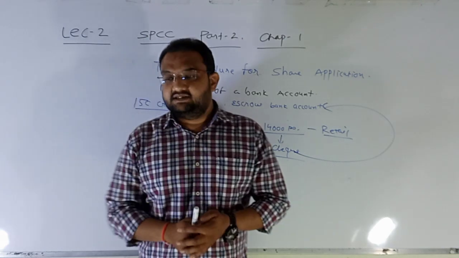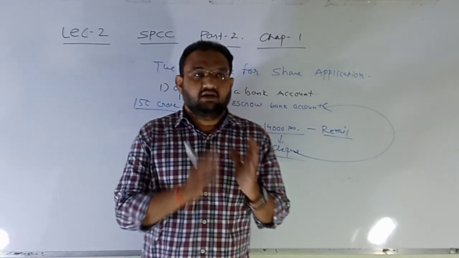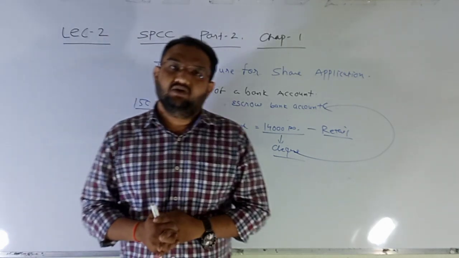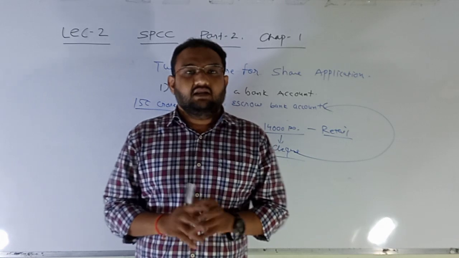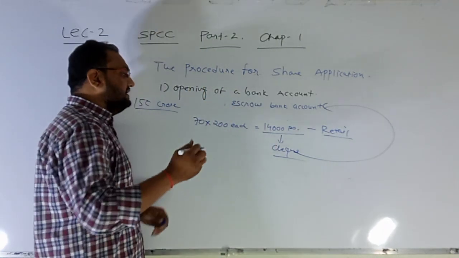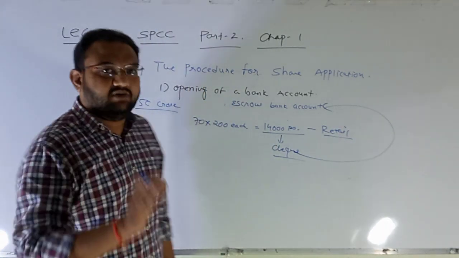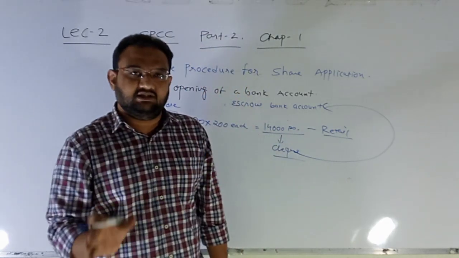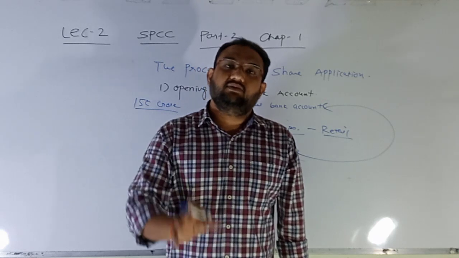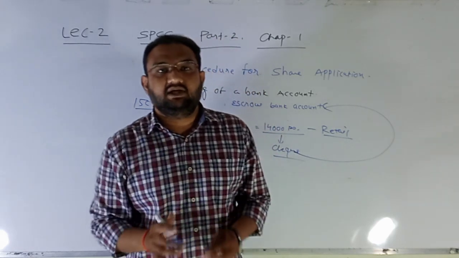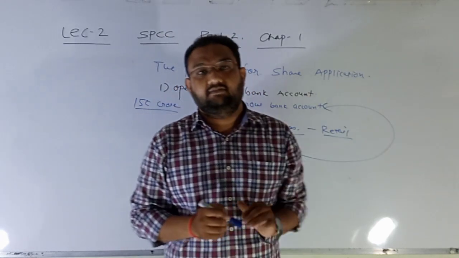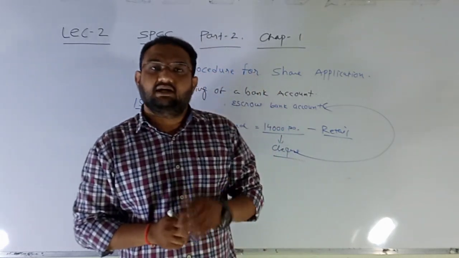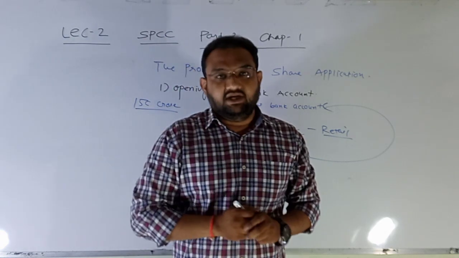But nowadays, to solve this problem, SEBI has decided to go through ASBA. What happens here is that first of all you have to fill up the share application form. Then you submit this form to your bank branch. Say for example, I am having an account in SBI.